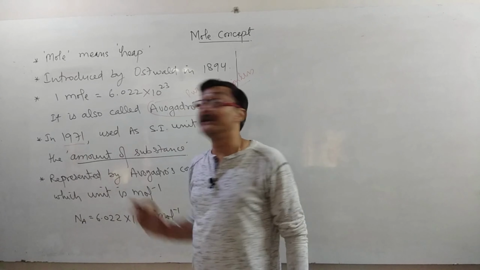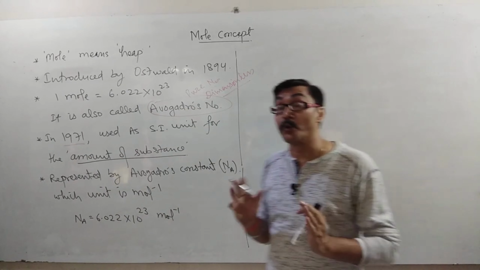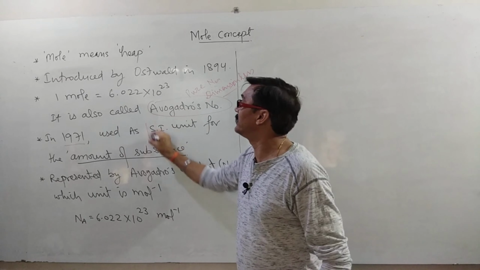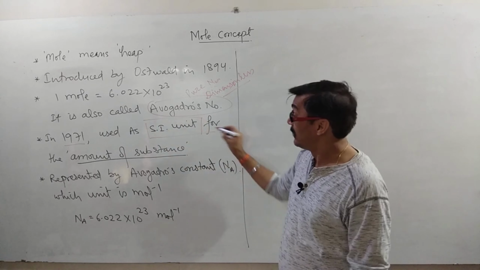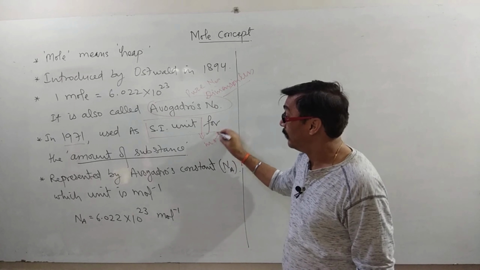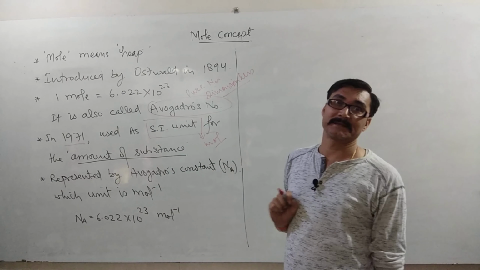In 1971, it was first approved as an SI unit. The unit is mole, for amount of substance.